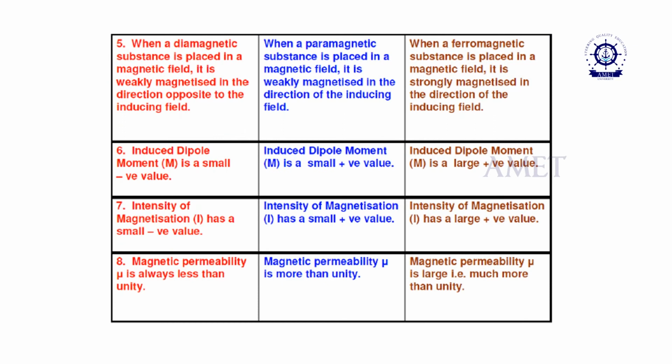When a diamagnetic substance is placed in a magnetic field, it is weakly magnetized, but in the opposite direction to the external magnetic field. A paramagnetic material becomes weakly magnetized in the same direction as the external magnetic field. The ferromagnetic material is strongly magnetized in the same direction as the external magnetic field.